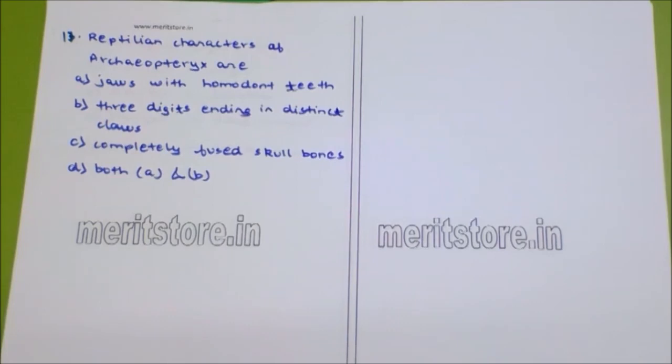Reptilian characters of Archaeopteryx are dash. They are jaws with homodont teeth, three digits ending in distinct claws, completely fused skull bones, or both A and B. We have studied the connecting links.